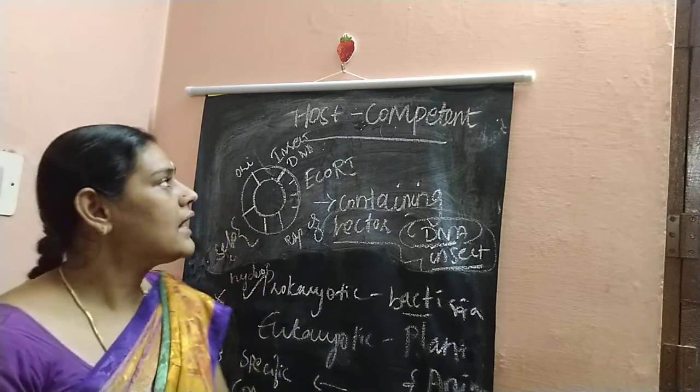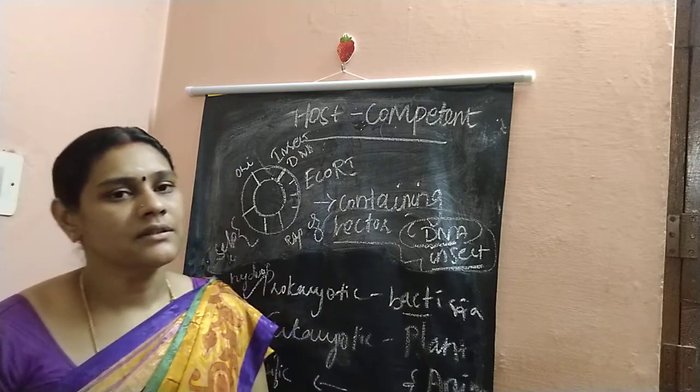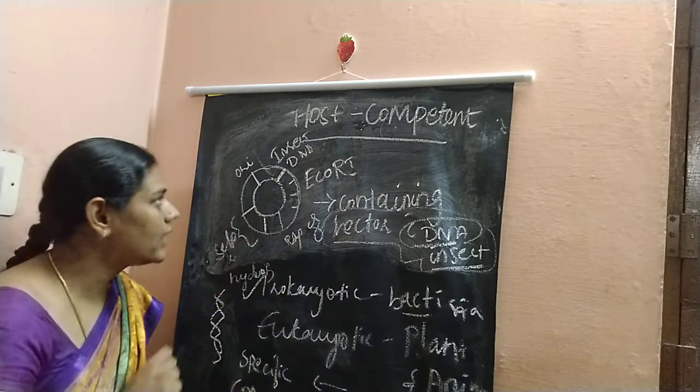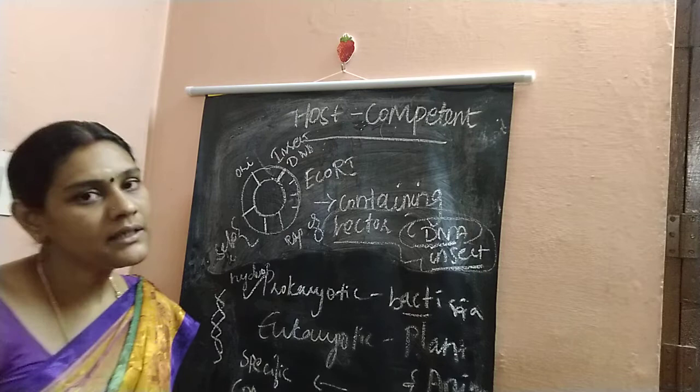Okay, this is about the host competent thing.